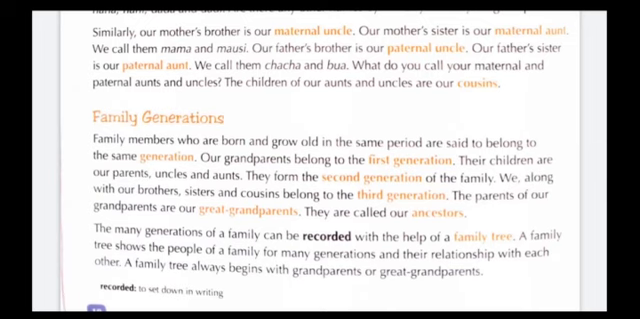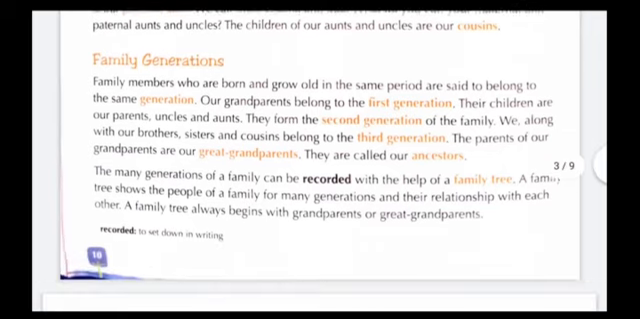As we know, our family tree consists of three generations, that is first generation, second generation and third generation. So first let us know about the family tree. Actually, what do you understand by family tree? So students, a family tree shows the people of a family for many generations and their relationship with each other. As I have told you before, a family tree consists of three generations. A family tree always starts with grandparents.